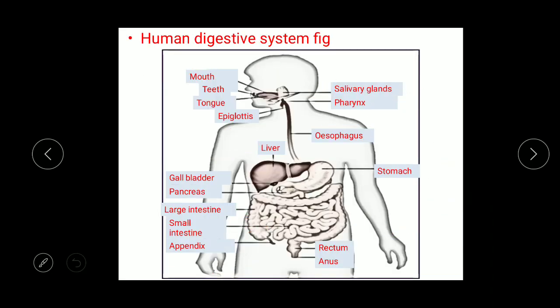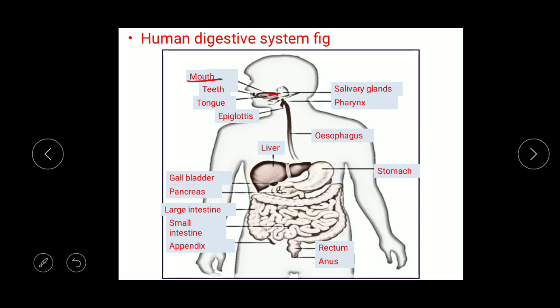Now see in detail the human digestive system. This figure shows the human digestive system which starts from the mouth. Mouth is the first opening of the alimentary canal. Mouth leads into a cavity called buccal cavity.